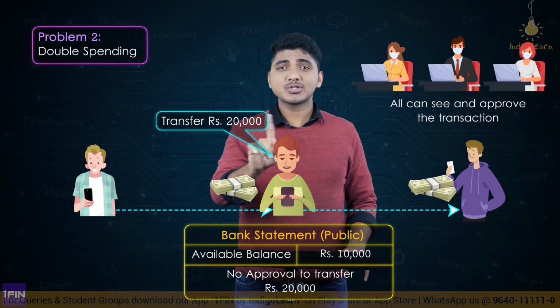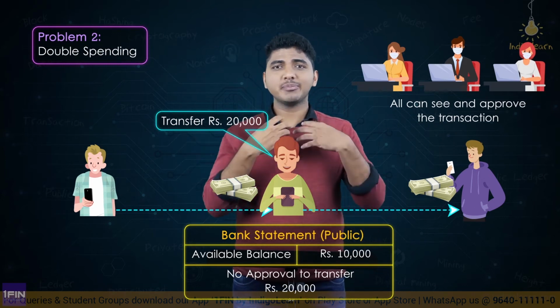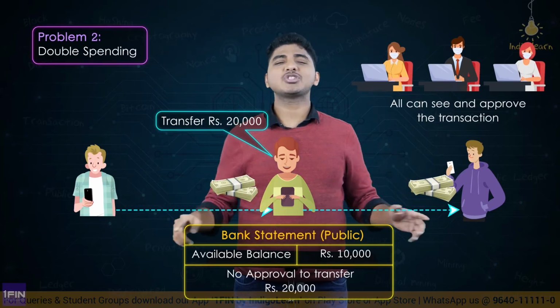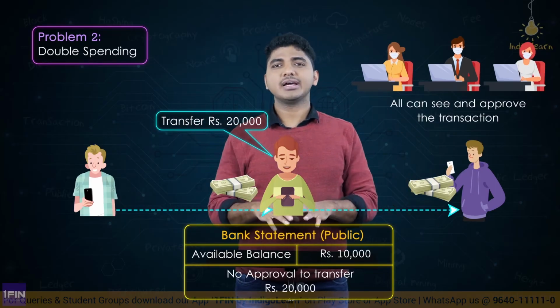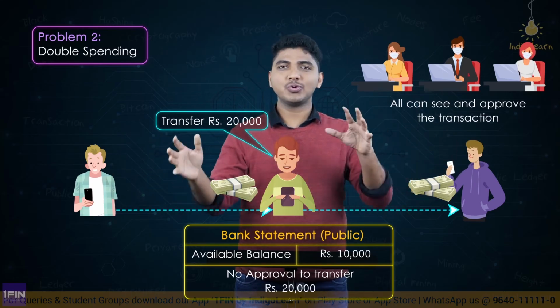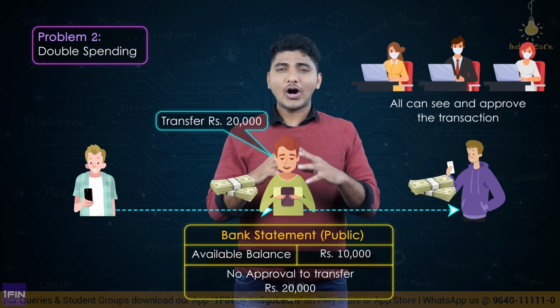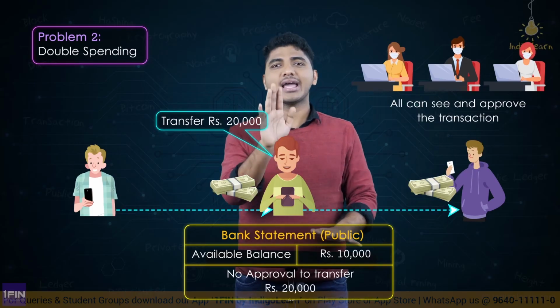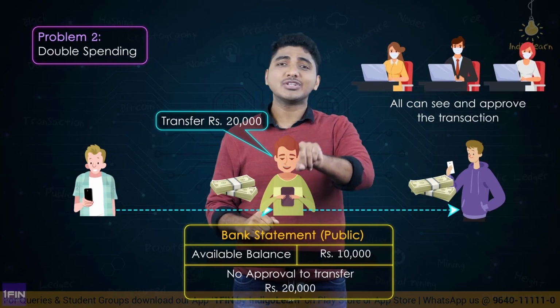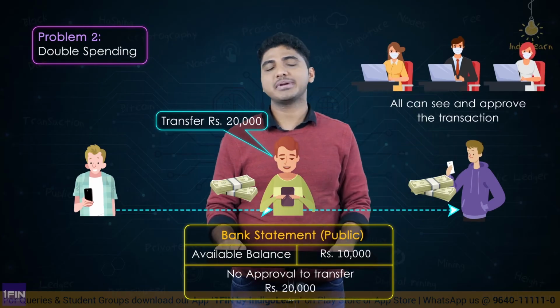Okay, so now it is not approved by one person, it is not even approved by me, or by my friend. This transaction has to be approved by the entire community. Let us say 100 people are using the same platform to do money transfer. So all the 100 people can see whether I have 20,000 rupees or not. If I don't have 20,000 rupees, then I cannot transfer 20,000 rupees to somebody else.